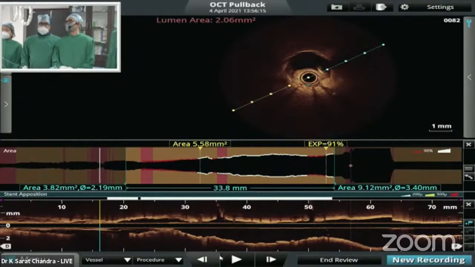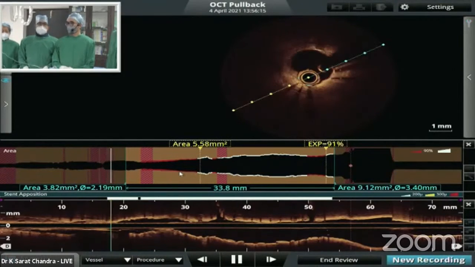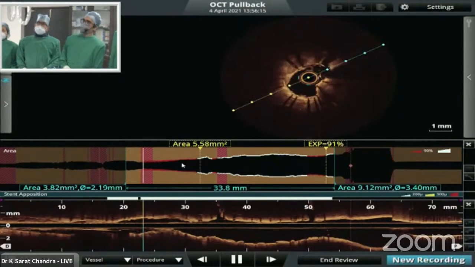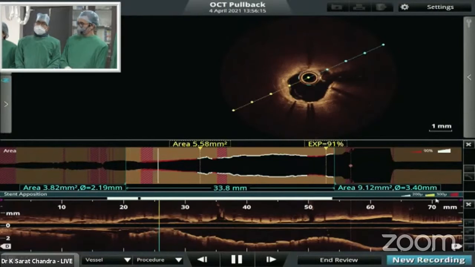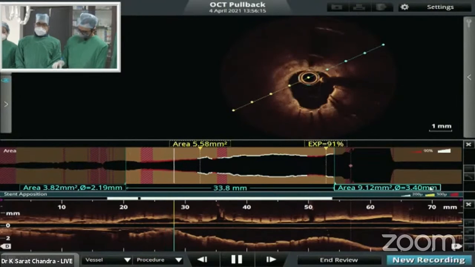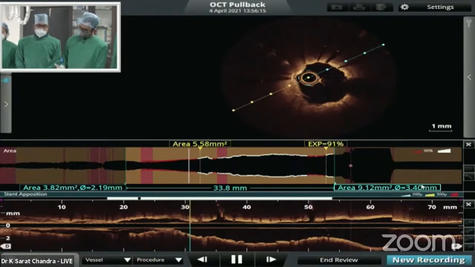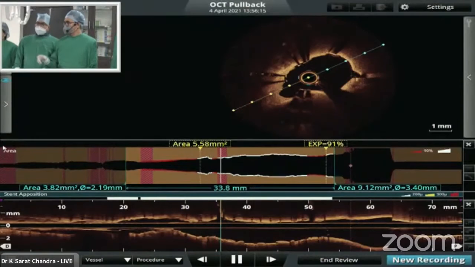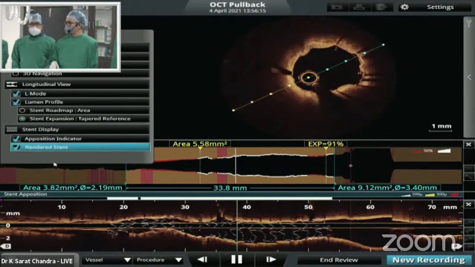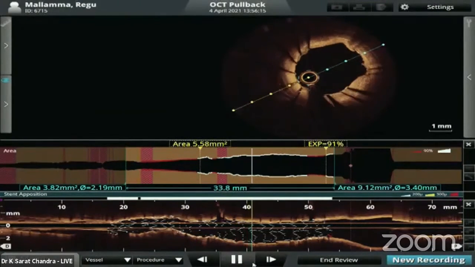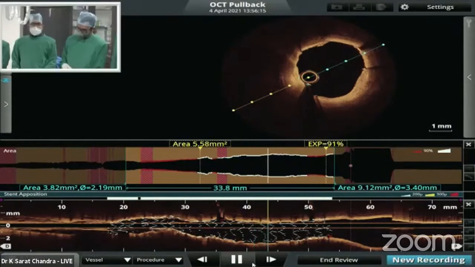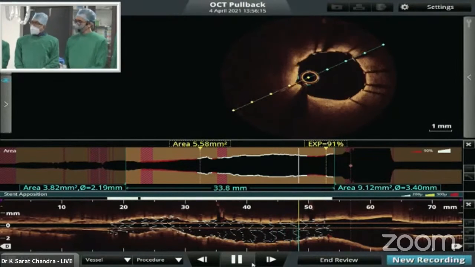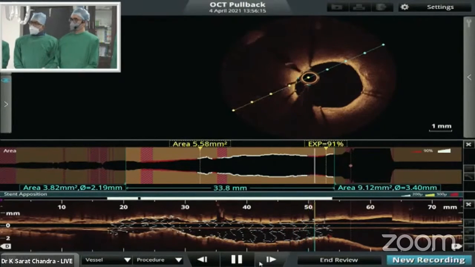Actually, what happened in our quest to somehow engage that branch of diagonal correctly, we dilated the proximal portion of the diagonal, which was tightly narrowed. Maybe that helped. After we stented the entire length of the LAD, the diagonal flow is still intact and no reduction of flow, in fact. So now show this second OCT. Patient is getting restless. It took a long time, but anyway, quickly go through this. We can then show them the final shot and come out.